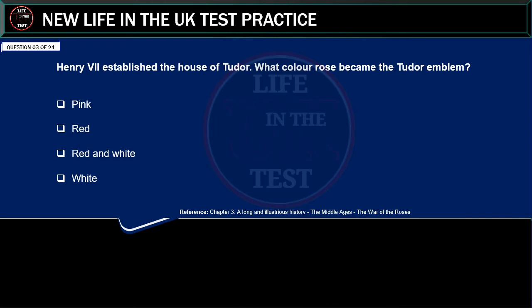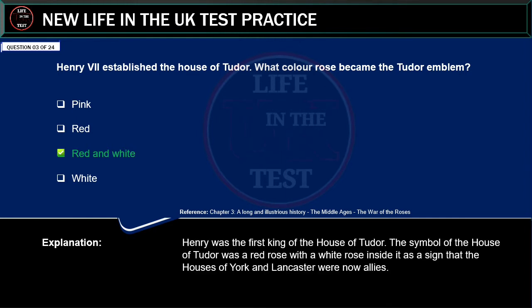Henry VII established the House of Tudor. What color rose became the Tudor emblem? Pink, red, red and white, white. Correct answer: red and white.